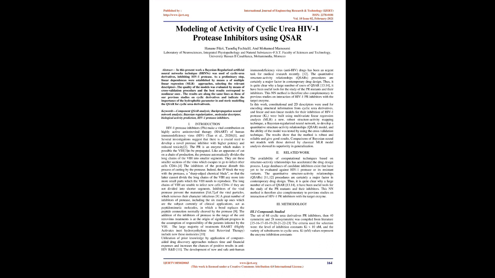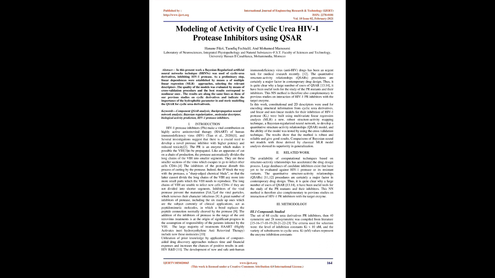Like a cutting apparatus on a production chain, the protease automatically divides the long chains of the HIV into smaller segments. It is these smaller sections of the virus which escape to go to infect other CD4+ cells. The inhibitors of the protease disturb this process of cutting by the protease. Indeed, the PIs block the way of the protease, a sharp-edged chemical blade, so that the latter cannot divide the